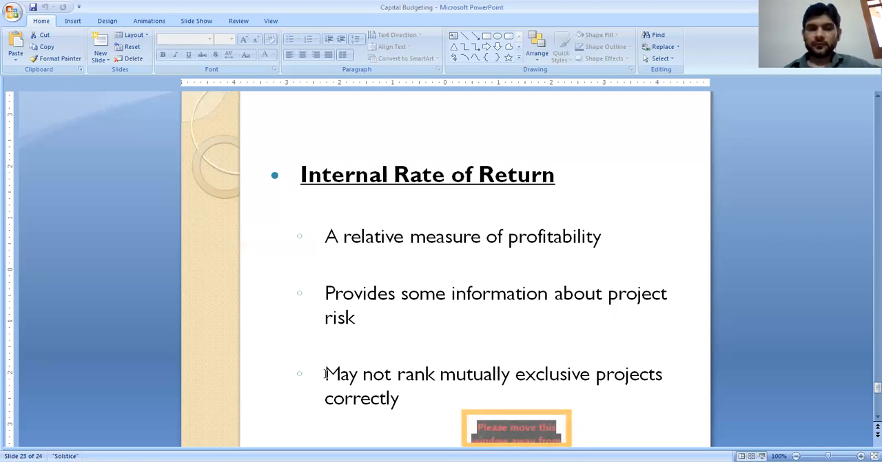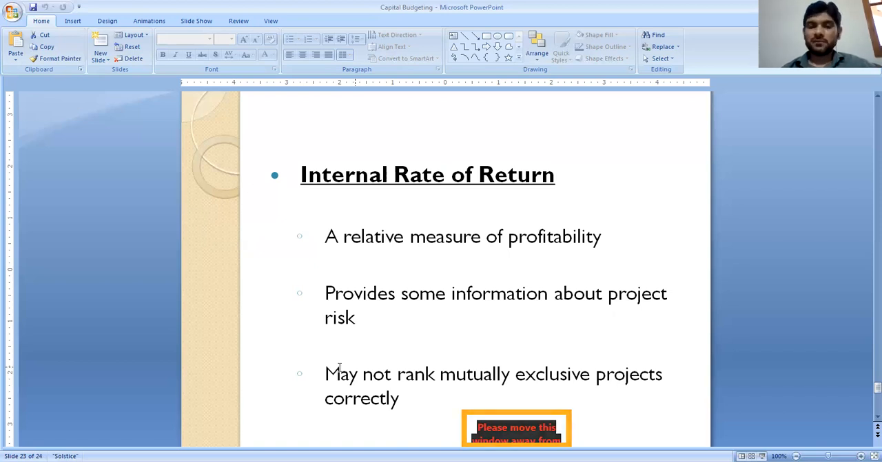The last technique is internal rate of return. We are having some pros and cons of internal rate of return. It is a relative measure of profitability because IRR depends upon NPV. NPV gives us the relative measure of profitability. So does PI, and so IRR, internal rate of return, also is a relative measure of profitability. It also provides some information about project risk. We can also assess some information for the project risk.